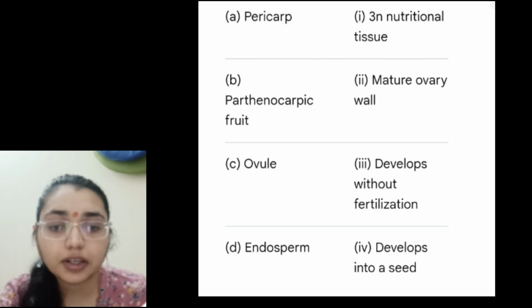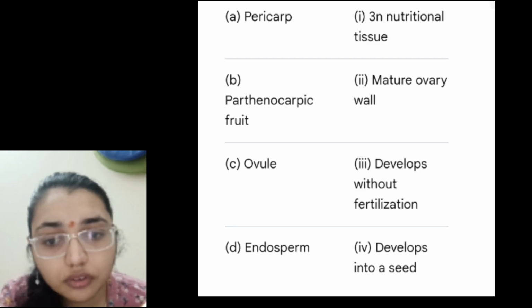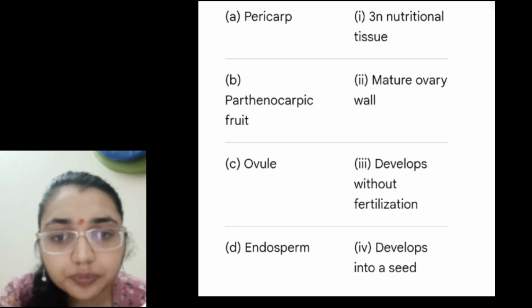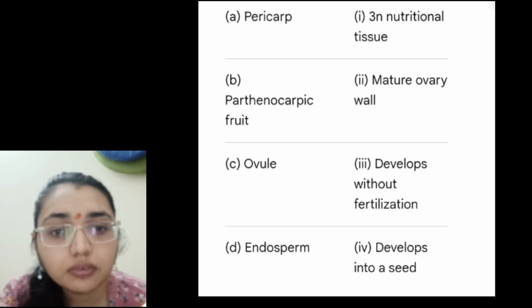Pericarp is the ovary wall, so it pairs with the mature ovary wall. Then the ovule pairs with development into a seed. And endosperm pairs with the 3N nutritive tissue.